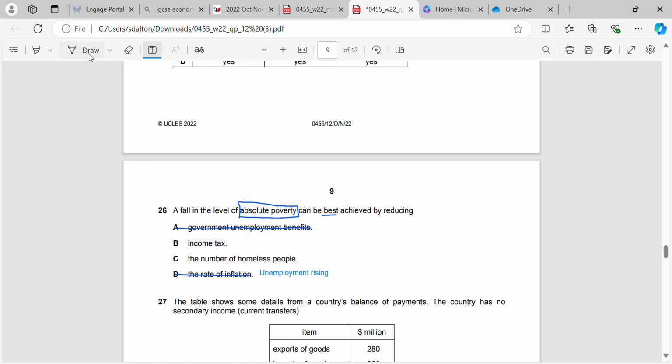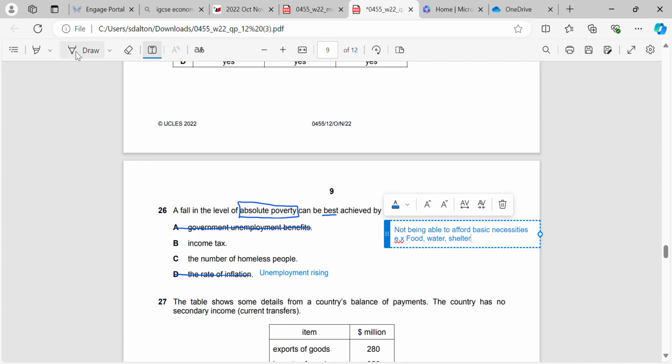So we're left between income tax and the number of homeless people. Now we need to look at the definition. We're told it's absolute poverty. And what's absolute poverty? That's not being able to afford basic necessities of life, right? So food, water, shelter, etc.